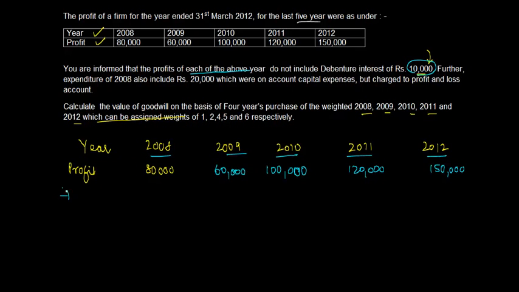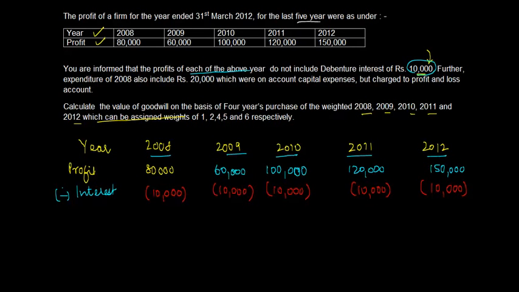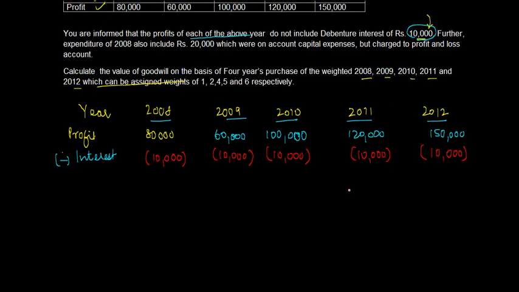Now actually if you haven't charged some expense, then obviously the profits are overstated. So we will reduce the interest first, 10,000. So I'll reduce 10,000 from each of these 5 years, right? Once I'm done with this, then basically the question which comes up is what is the second adjustment?